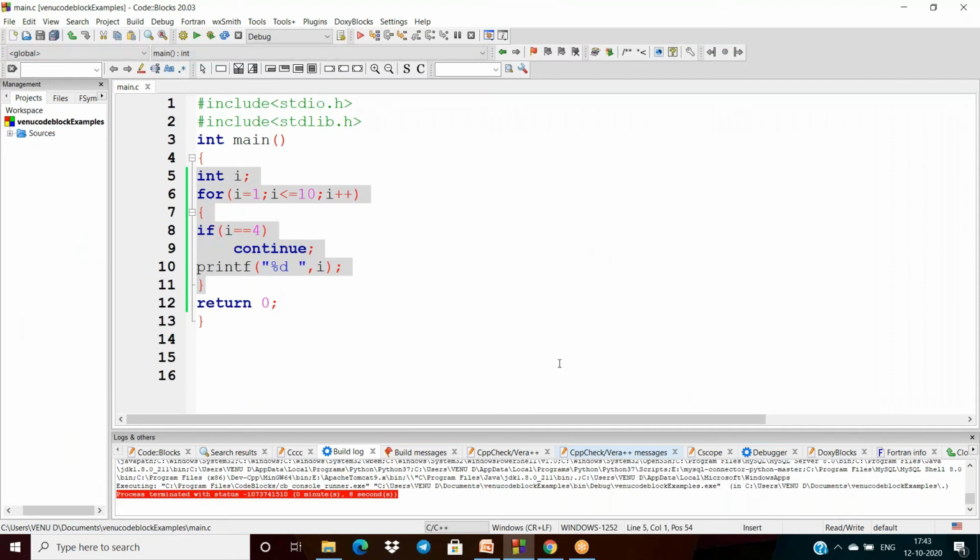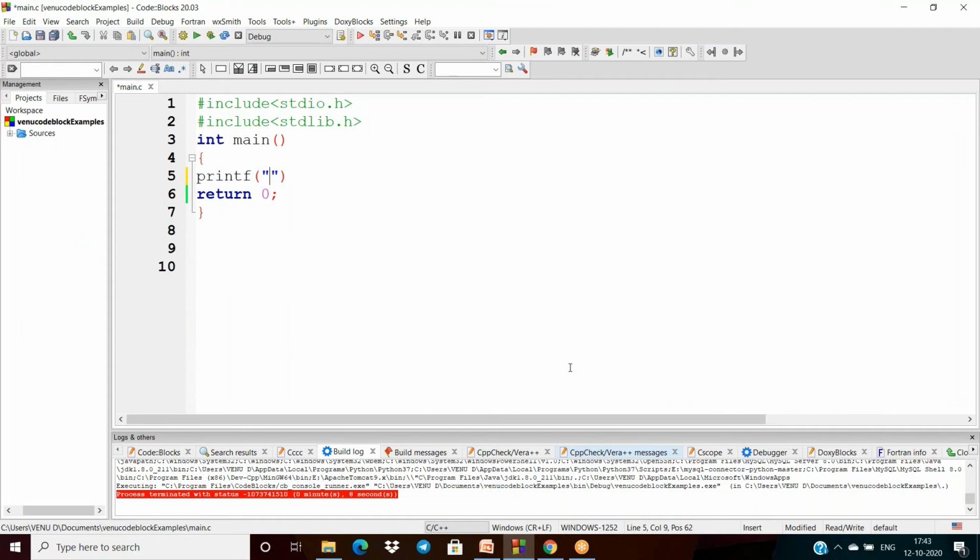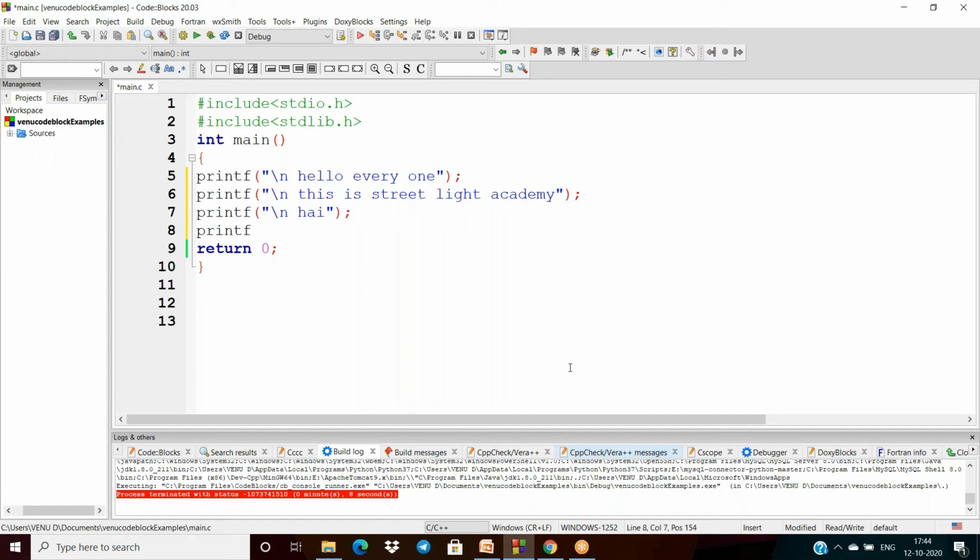Let us see the example. I'm writing printf, and this information.